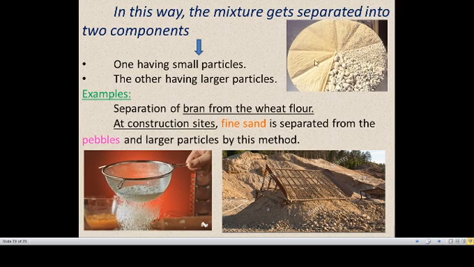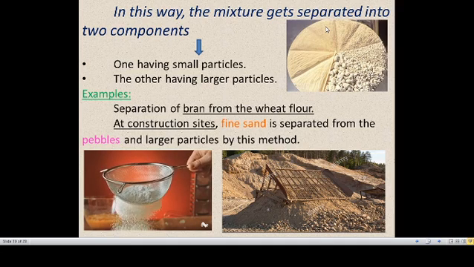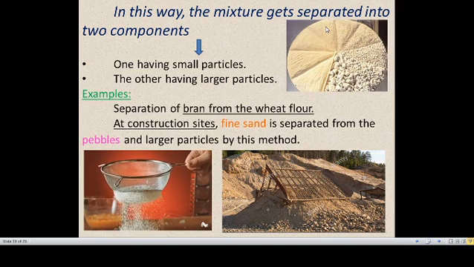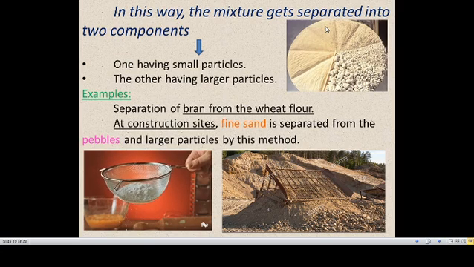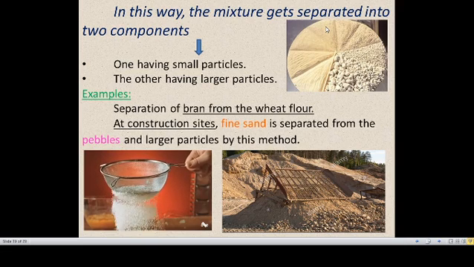So in a solid itself there will be varying sizes, small to large. To separate this, we can use sieving with holes. If we need very fine sand, we have to sieve with a very fine-holed sieve. If we need a medium size of sand, we use a sieve with medium-size holes. Like that we can separate the bran, a husk-like thing, from the wheat flour. At construction sites also they use this to separate the fine sand from pebbles and larger particles.